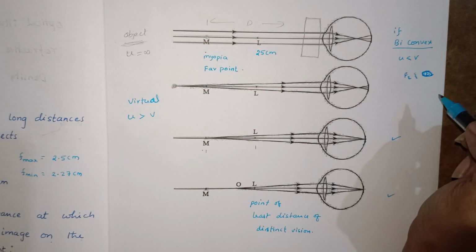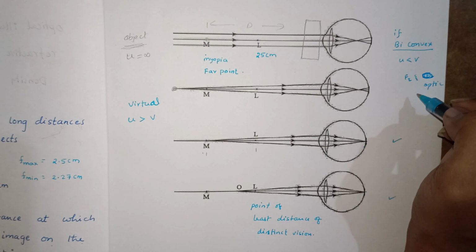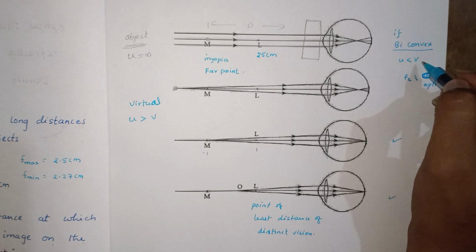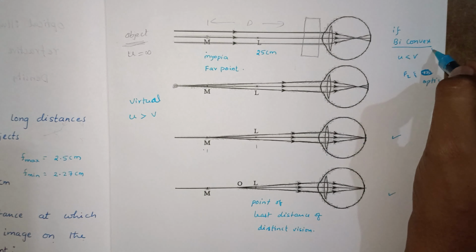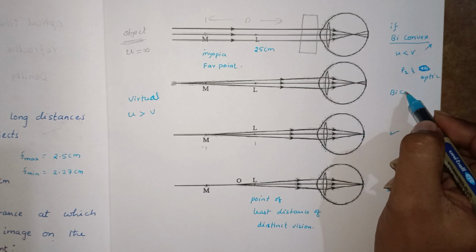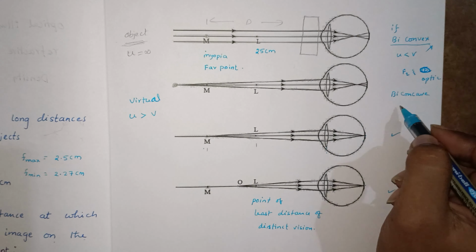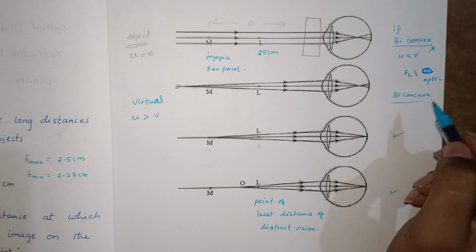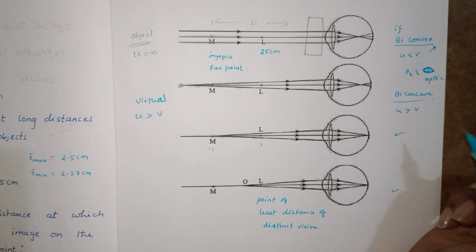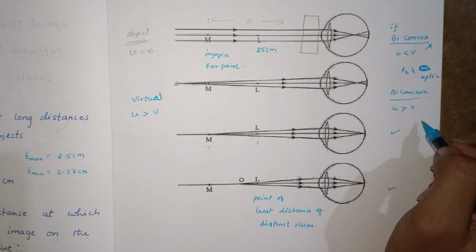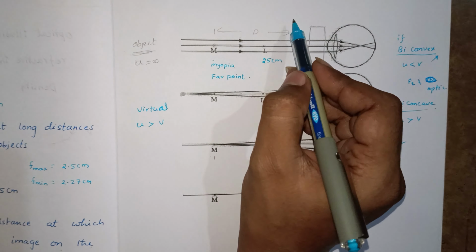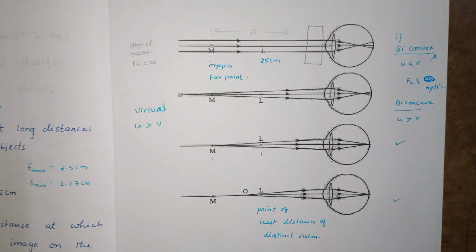Since the virtual image is beyond the object, with object distance less than image distance, we can't use a biconvex lens. Biconcave always gives a virtual image, and in all situations the object distance is more than the image distance. Wherever you place the object, the image is formed between the optic center and focus. So here we should use a biconcave lens.